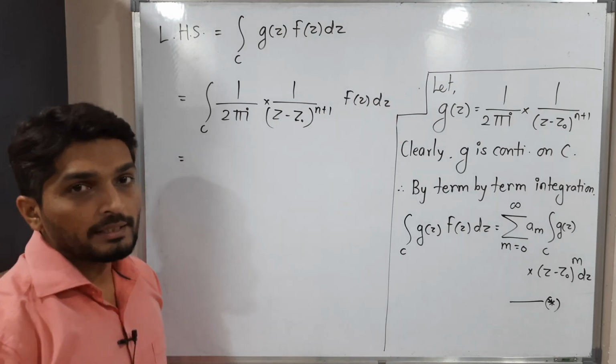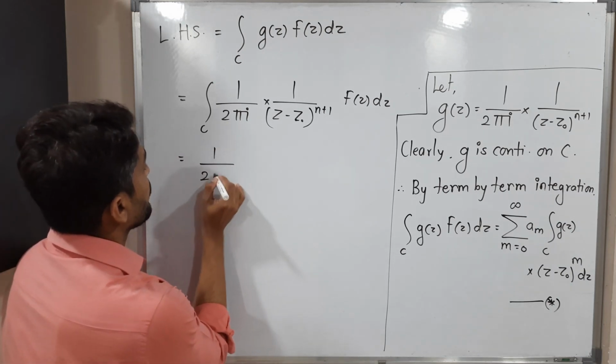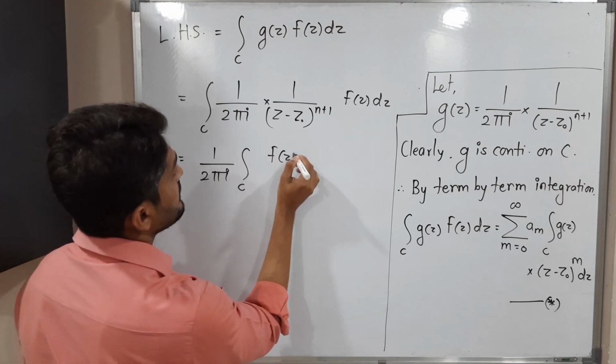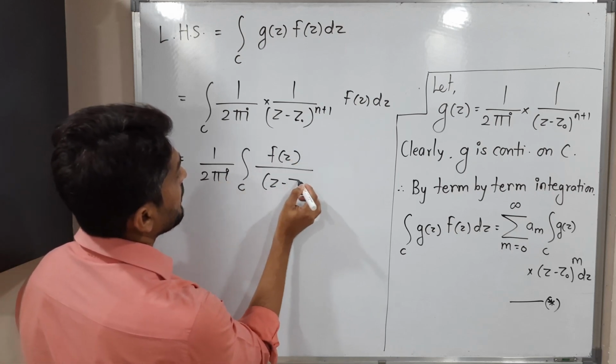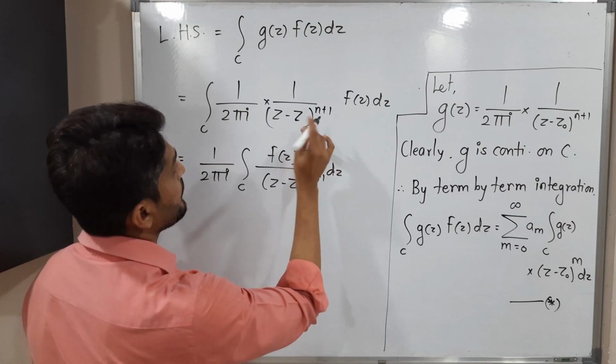So 1 upon 2 pi I is a constant, so we can take it outside the integration. 1 upon 2 pi I, integration over c, f of z upon z minus z naught raised to n plus 1 dz. Here also we have z naught.